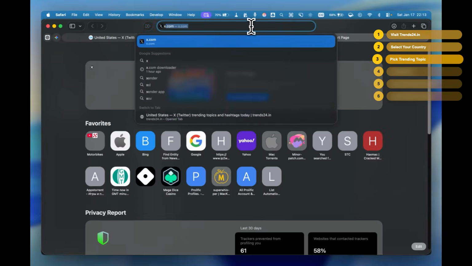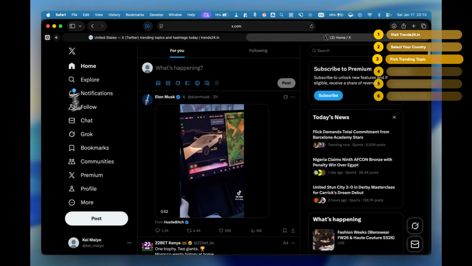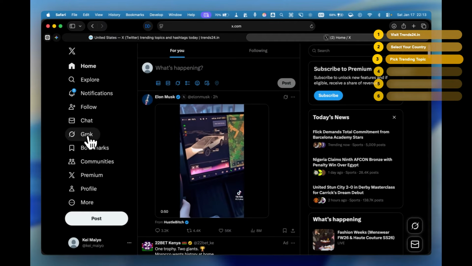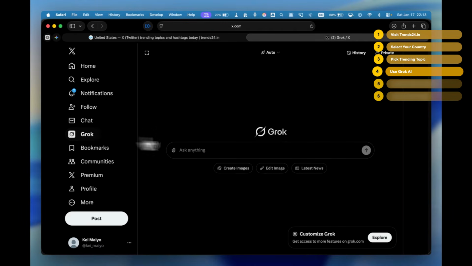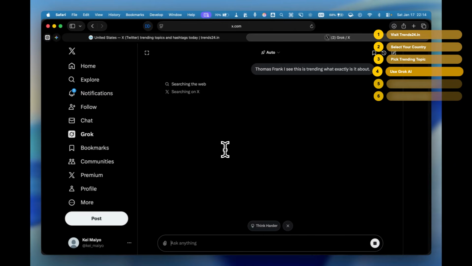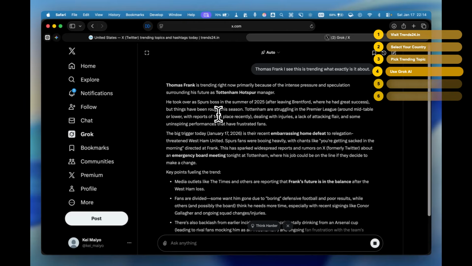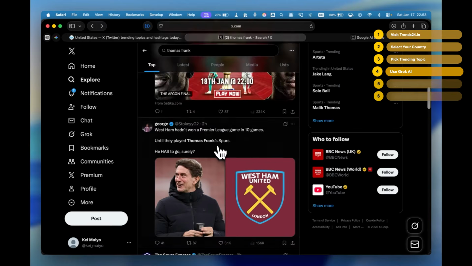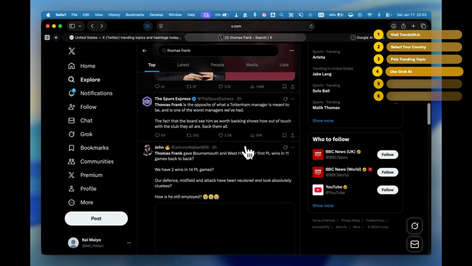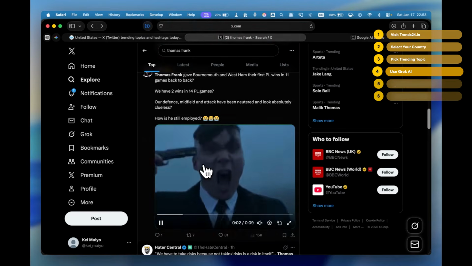Who is Thomas Frank? Go to x.com and click on Grok. Grok is X's built-in AI with real-time access to everything on the platform. Just ask, I see Thomas Frank is trending. What is this about? Grok searches X and tells you instantly. In this case, Thomas Frank is the Tottenham Hotspur manager, and there's been news about issues surrounding his position. Now you know exactly what happened and why people care.